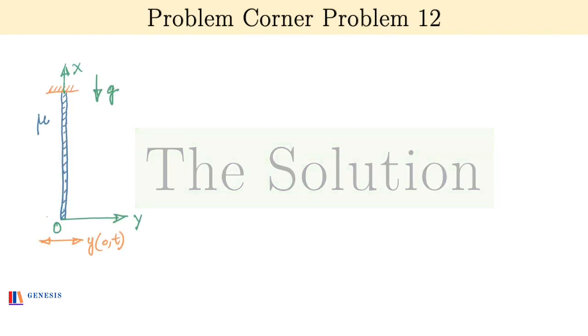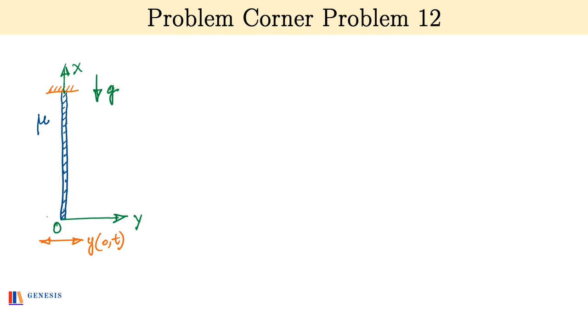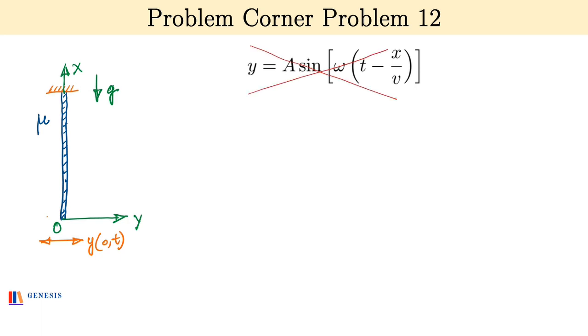The first mistake that students make in this question is writing the wave equation as y = A sin omega (t minus x by v), as we normally do for a horizontal string. The mistake is that the speed of the wave isn't constant, and so we can't say that the time for the disturbance to reach the point x is x by v. That is only true if the speed of the wave is constant.